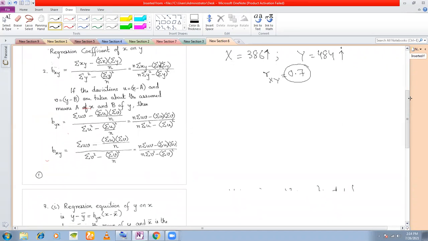Practical application. Now you have linear regression and also curvilinear regression. In your syllabus, you have only linear regression.